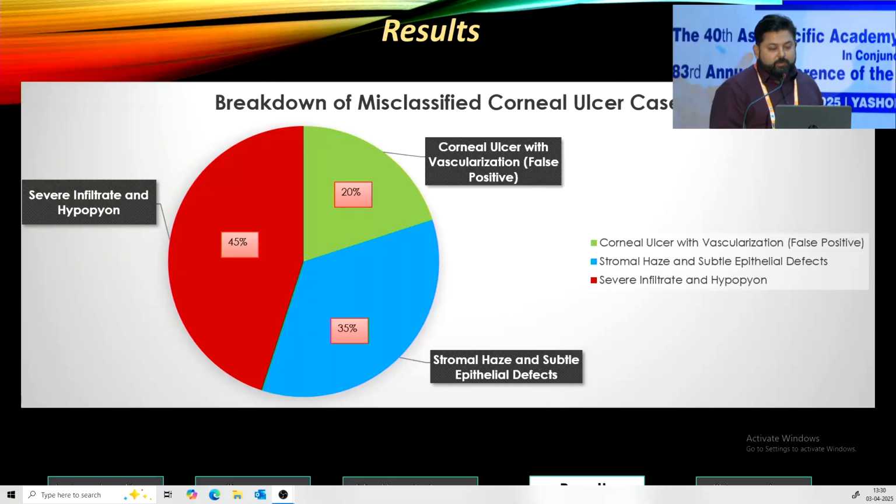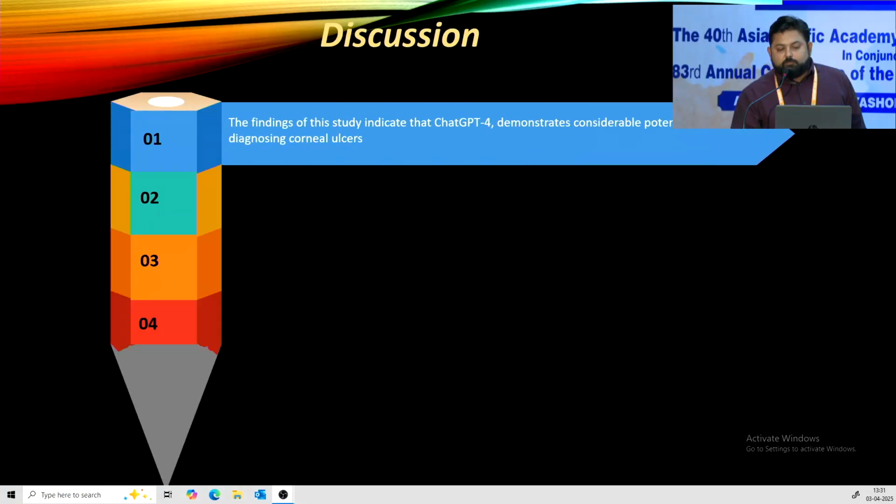We also broke down the misclassified corneal ulcer cases. 45% of the misclassified cases were severe infiltrates and hypopyon. Corneal ulcers with vascularization, false positives, were 20%, and stromal haze and subtle epithelial defects were 35%. So, coming to the discussion, the findings of this study demonstrate considerable potential in diagnosing ulcers.